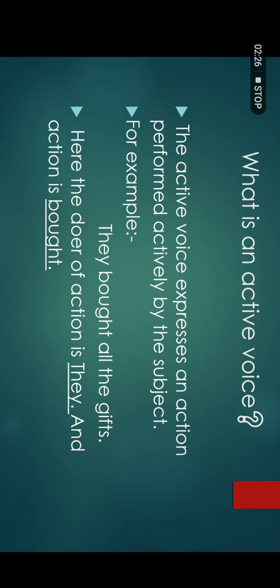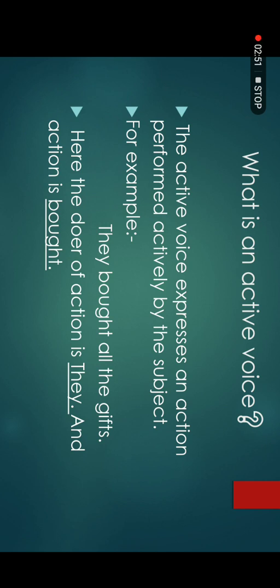In active voice sentences, we have three parts: subject, verb and object. For example, they bought all the gifts. In this sentence, the main doer of action is they. Bought is the verb. The action that is done is bought. Some persons have bought something.